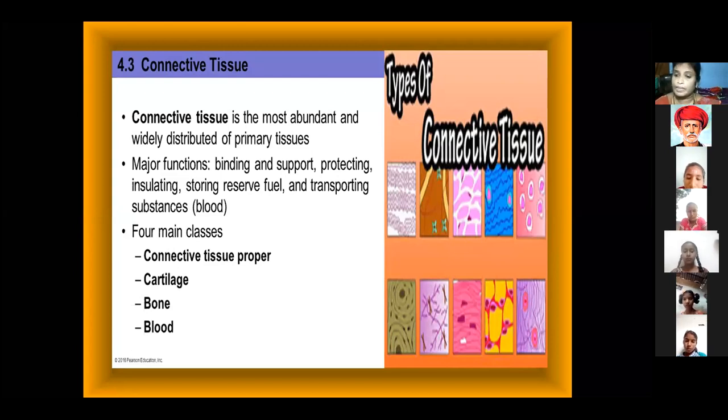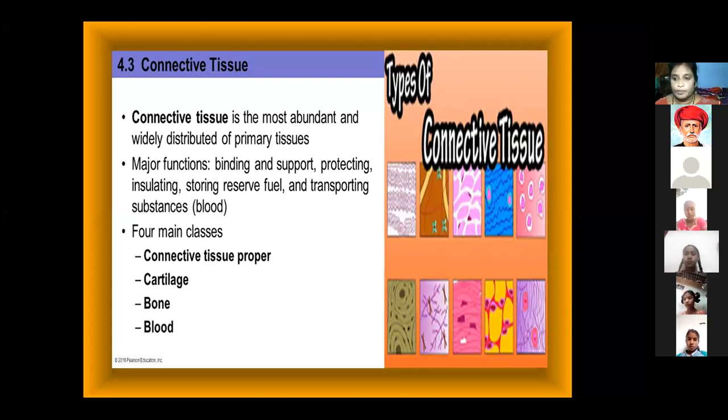What are the major functions of the connective tissue? The main functions of the connective tissue are binding, supporting, protecting, insulating, storing reserve fuel, and transporting substances. These are all the major functions of the connective tissue.